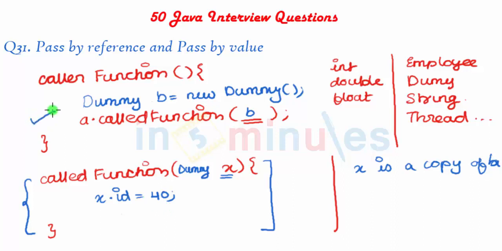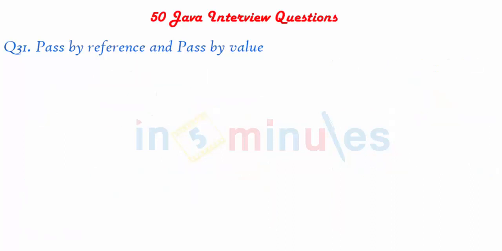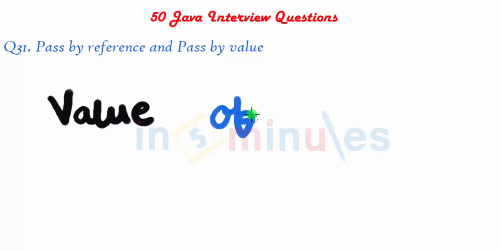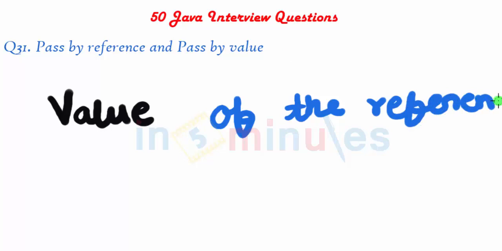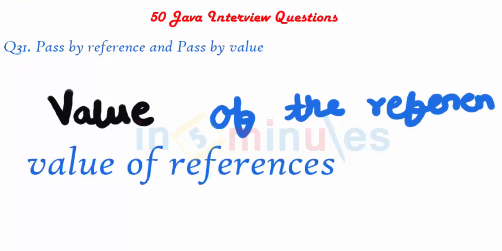Now why exactly is this happening? The suspense is killing me, right? Okay, let's find out. Java remains pass by value. And when we are passing references, we are not actually passing references, we are passing the value of the references. Please note this, I'm going to make it really bold and dark: Java is pass by value, and when you're passing references like instances, you're passing the value of the references. This is your interview answer: value of the reference. I hope you get it. Let me just type it out so you guys don't miss it. So we are passing value of references.